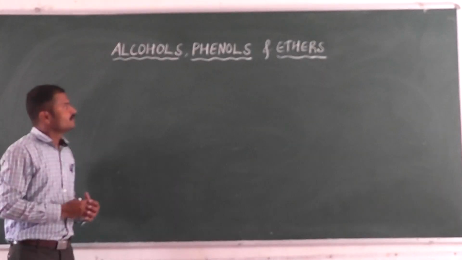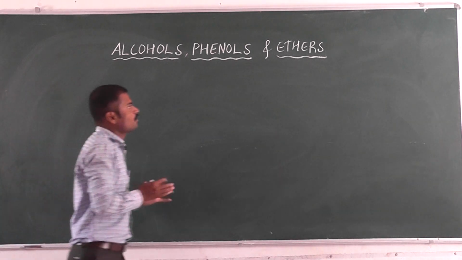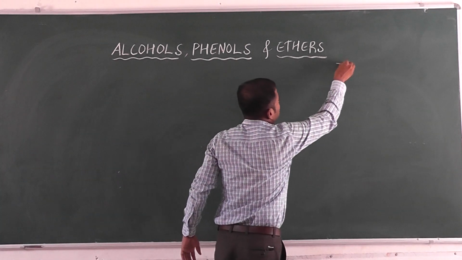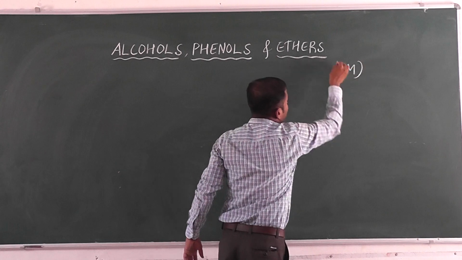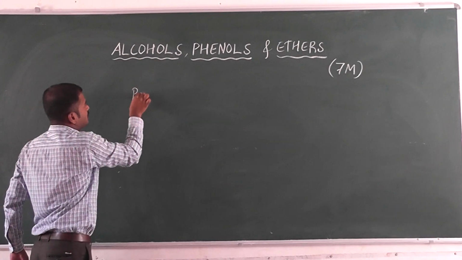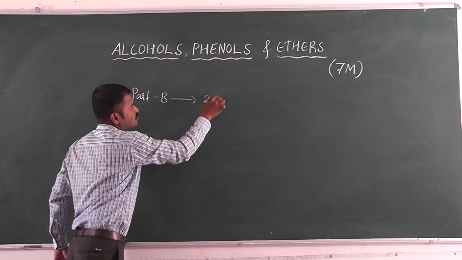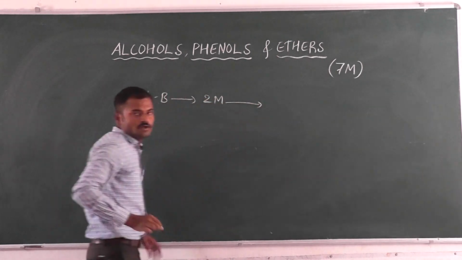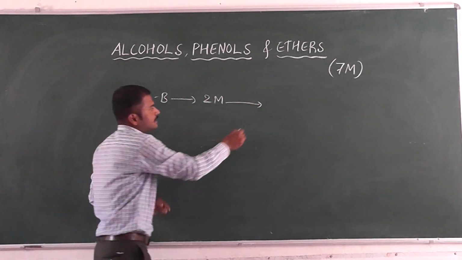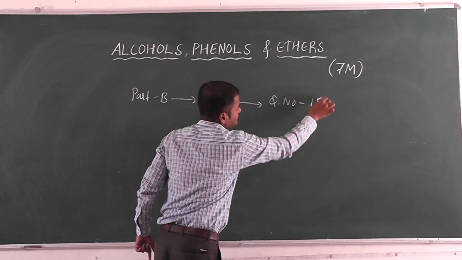From the point of view of the examination, this topic is mentioned for 7 marks. In part B we have a 2 marks question, question number 15.